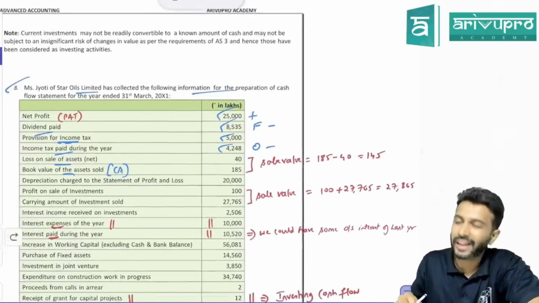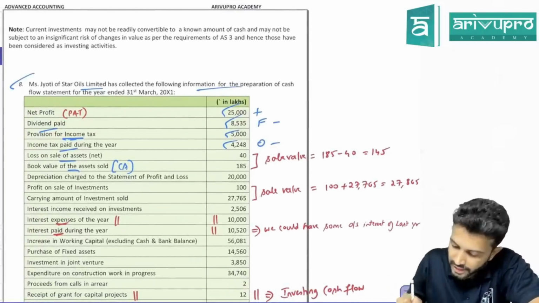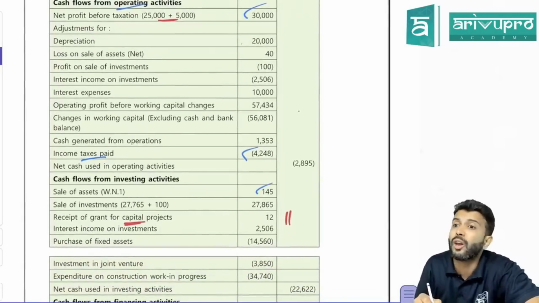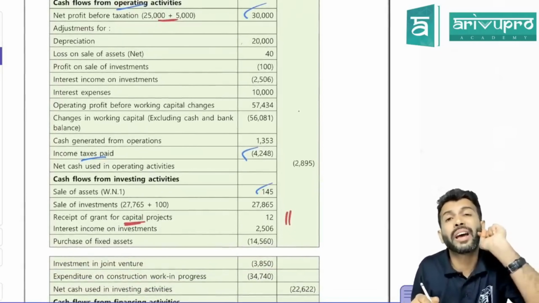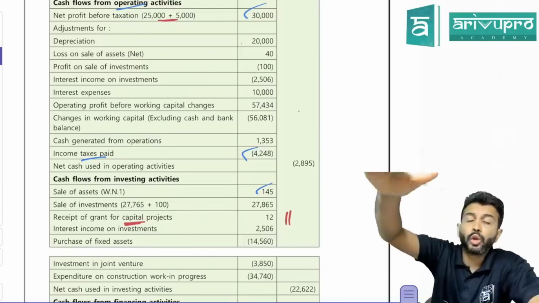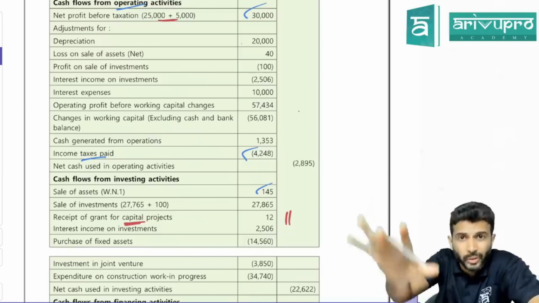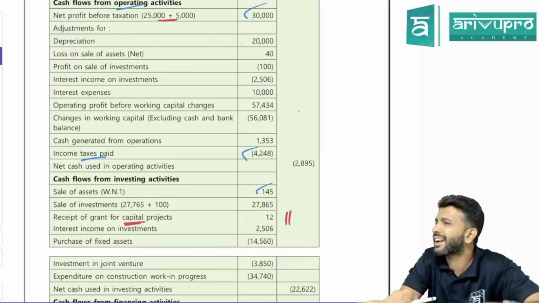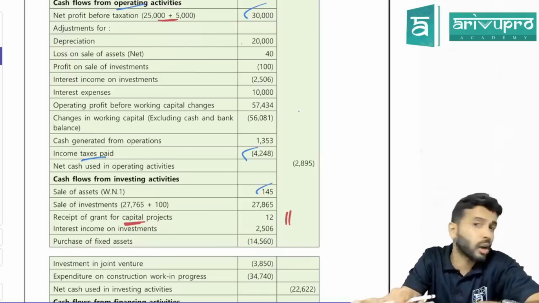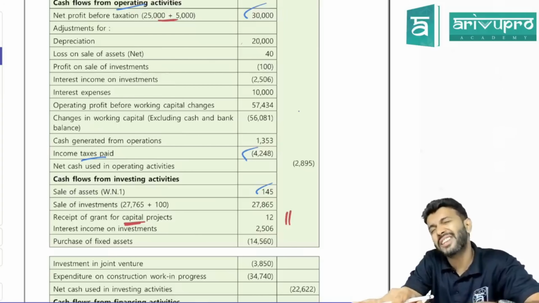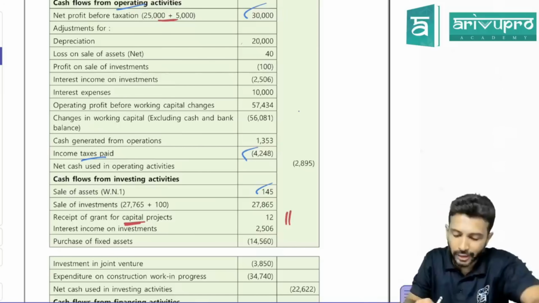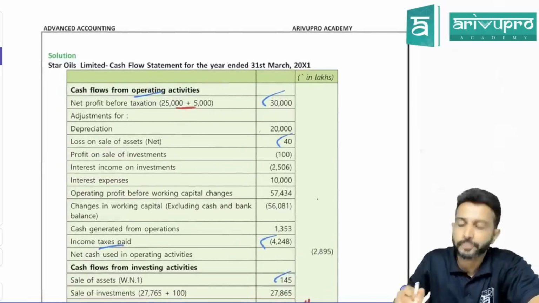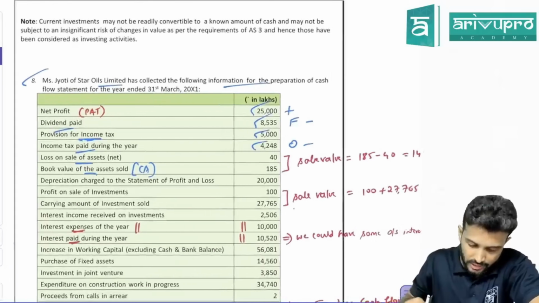So sale of asset, what activity? Investing activity. Under investing activity, check, have they taken 145 plus? Yes. But you made a loss on sale, no? Loss on sale would be transferred to the P&L account. Due to the loss, the P&L balance will reduce, which means your operating cash flow is also indirectly reduced. But sale of asset is not an operating activity. It's an investing activity. Hence, what we need to do? Add back. Loss on sale, have they added back 40? Yes, they've added back. Okay, next.